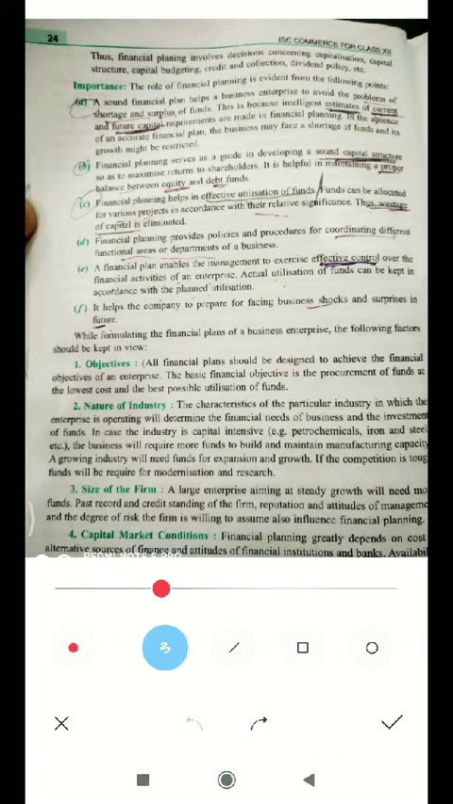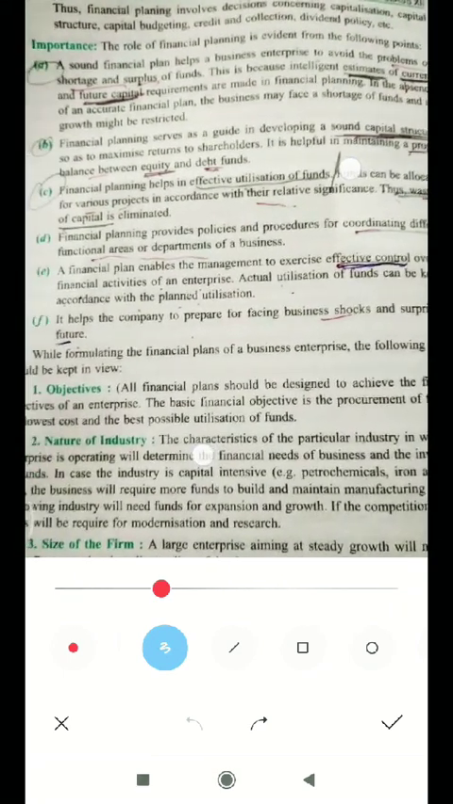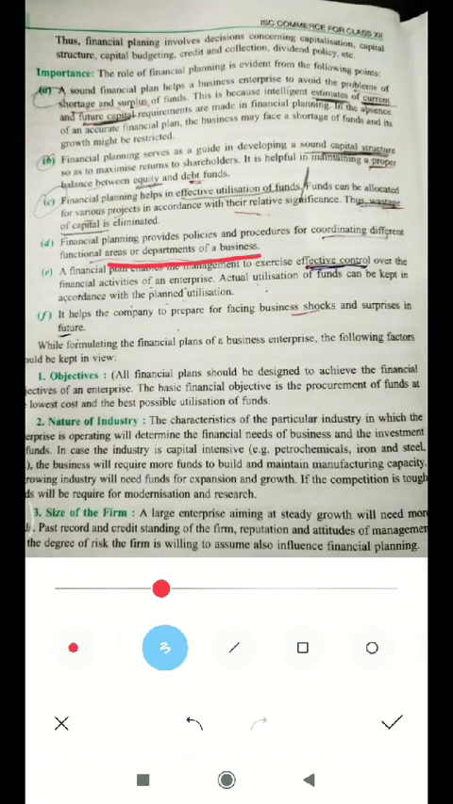Next point, financial planning provides policies and procedures for coordinating different functional areas of the business. In a business, there are different parts, different departments, and business finance helps to coordinate between all the departments of the concern.